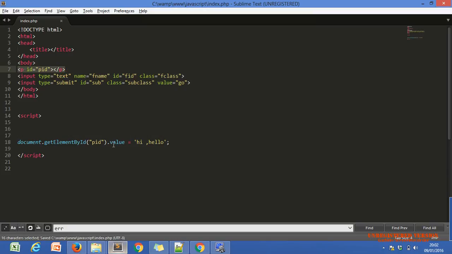But if I use dot value, where document indicates the current document and dot get element by ID, you can understand by the name of this function, it indicates a particular tag of our HTML. We pass the ID of our HTML, and dot value means the value of that element. But the p tag doesn't have the value property. It has the inner HTML property. Let me show you.